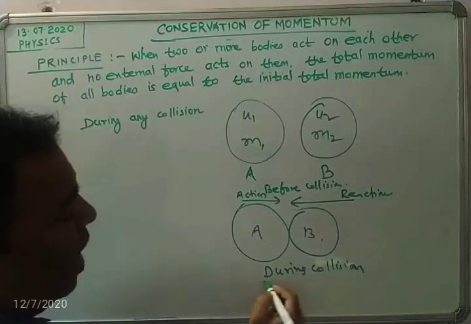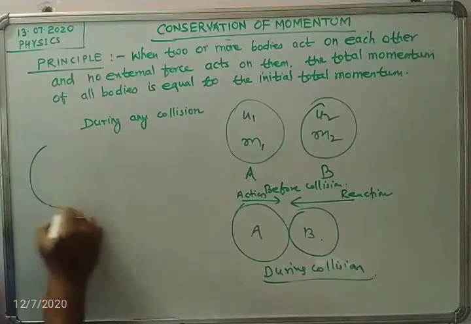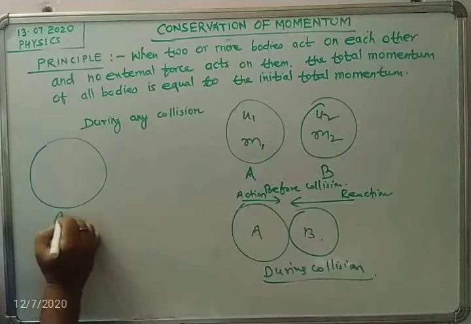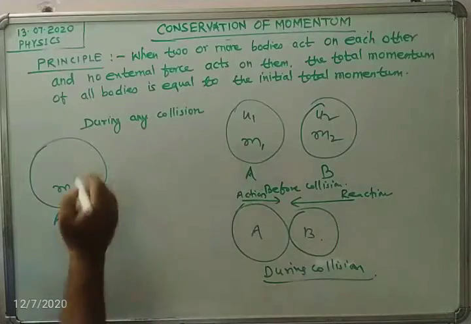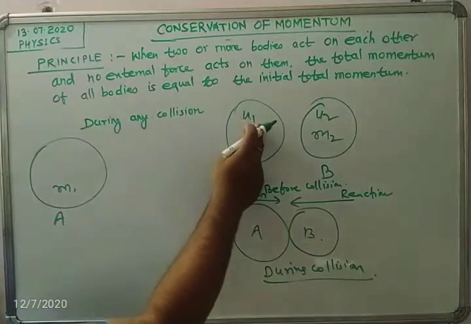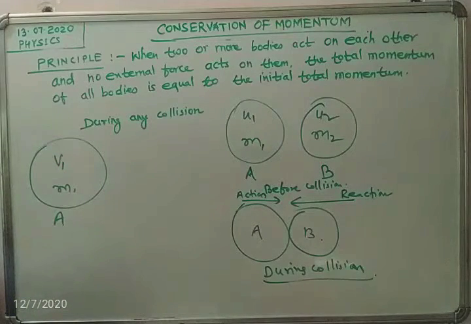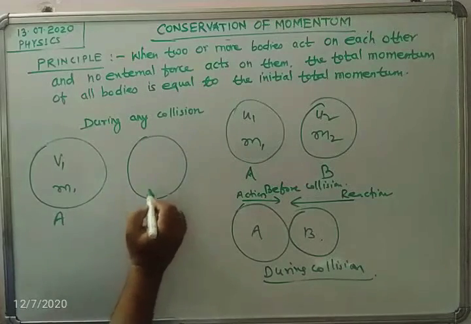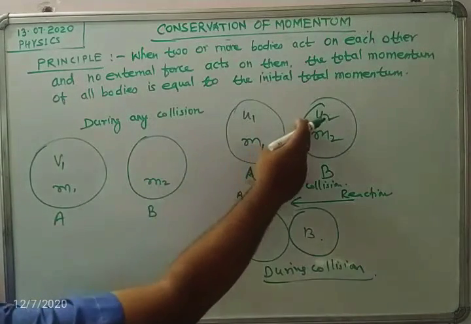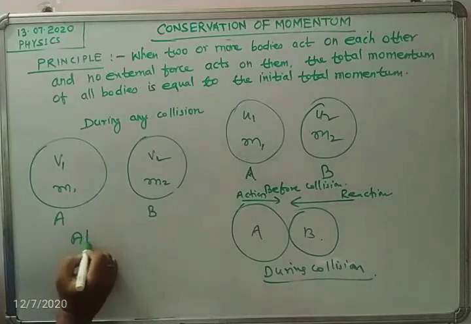This all happens during collision. Then what happens after the collision? After the collision, body A with mass m1 has its initial velocity u1 converted into v1. Similarly, body B with mass m2 has its initial velocity u2 converted into v2. This is the after-collision status.